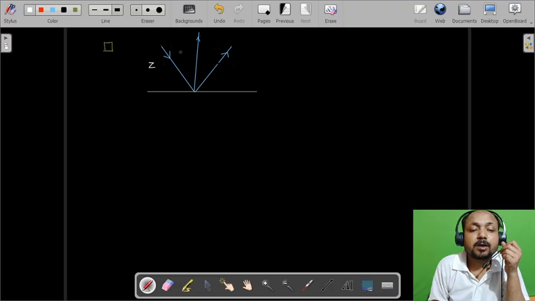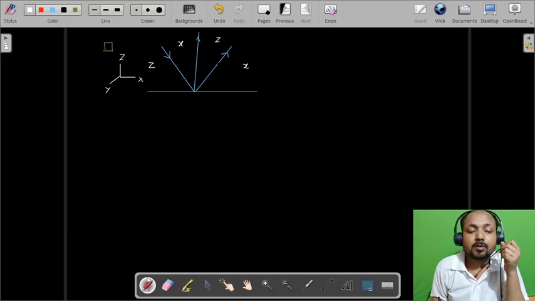Let's say this is the z axis, this is the x direction. Similarly, this is the z direction and this is the x direction, and let's say this is x, y, z.